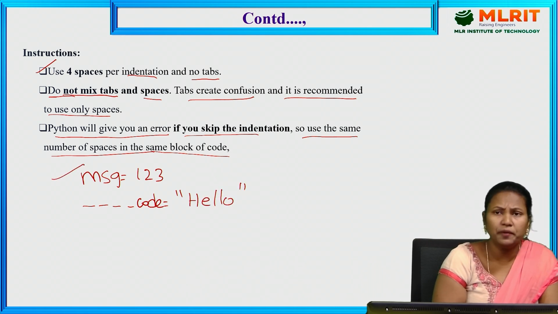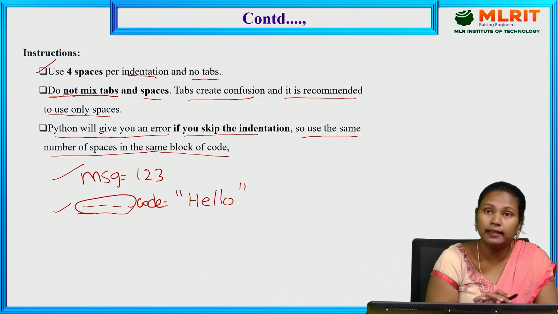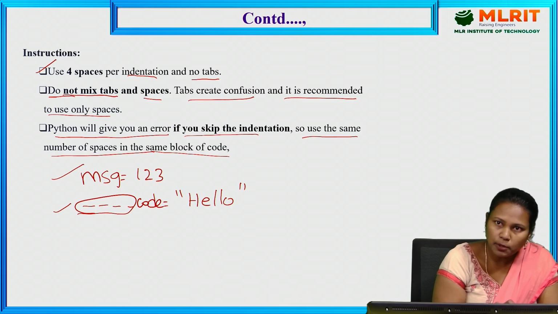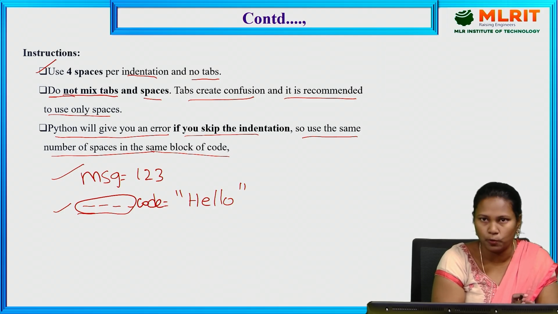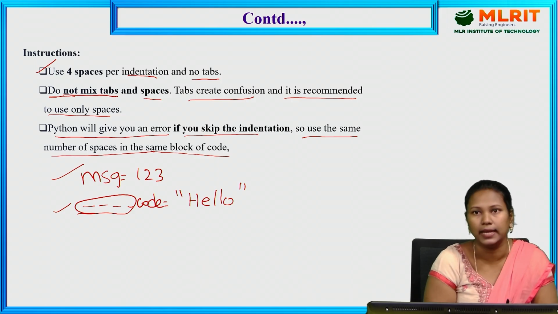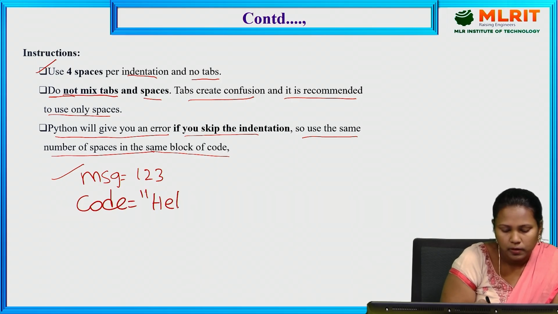It is also a variable. Because I gave indentation, it raises an indentation error. The variable should be in the main program only. So the message and the code will start from the beginning of the line, so code is equal to hello.